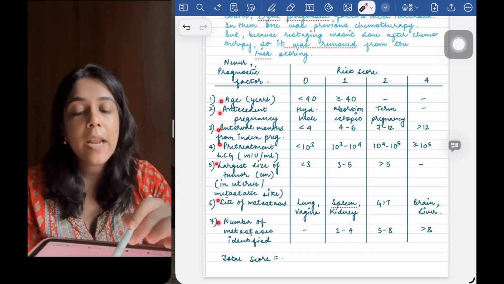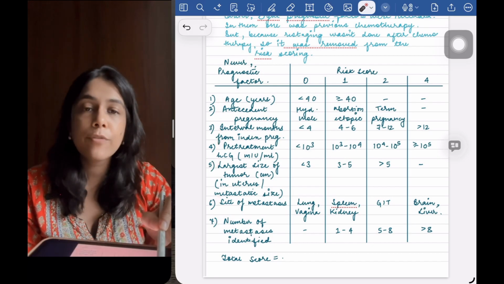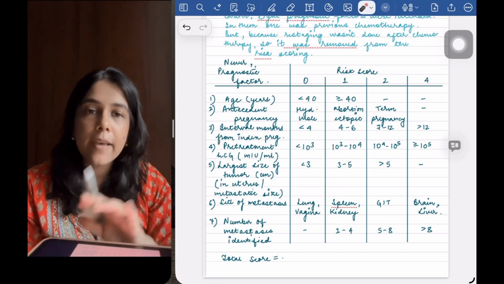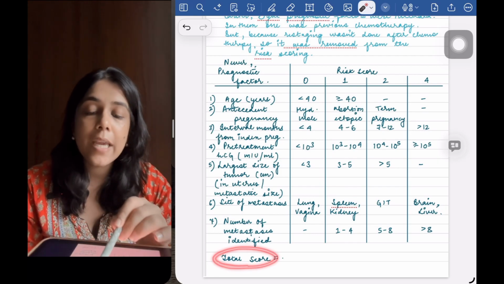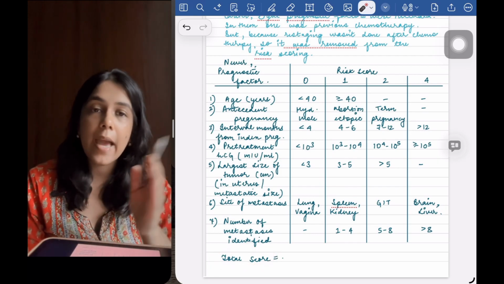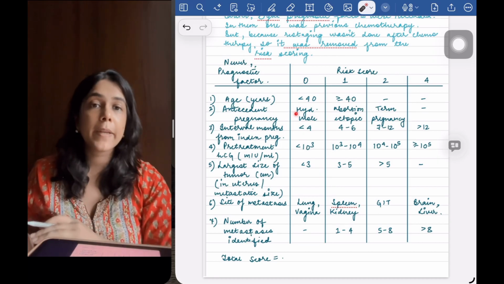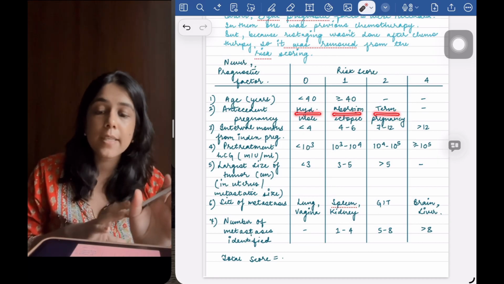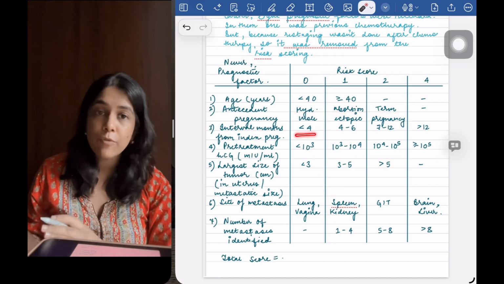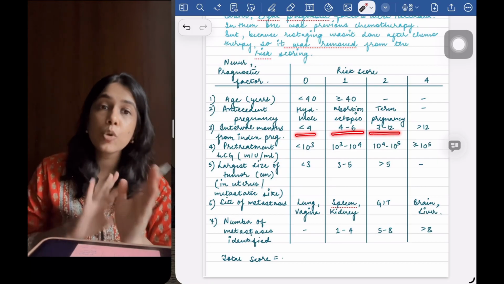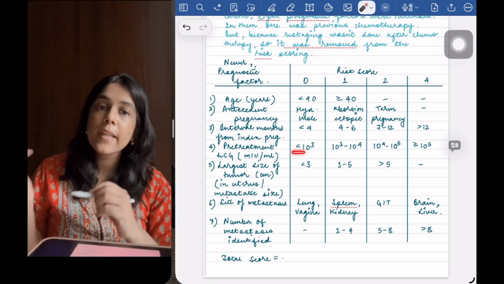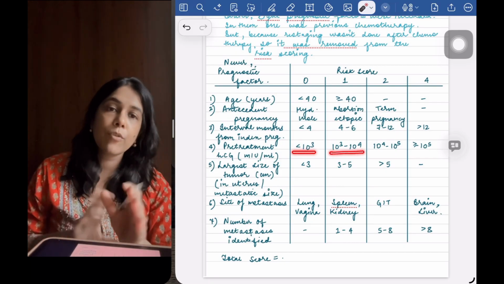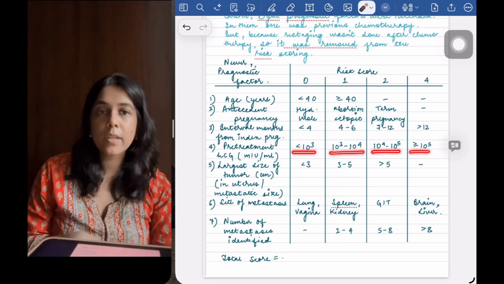And the scoring is given like 0, 1, 2 and 4. So we have to count this entire score on the basis of these 7 prognostic factors. As you can see, age is less than 40, more than 40. Antecedent pregnancy, whether it is molar pregnancy, abortion or a term pregnancy. Then interval months, less than 4 months, 4 to 7 months, 7 to 12 or more than 12 months. And then pre-treatment HCG, less than 10^3, 10^3 to 10^4, 10^4 to 10^5 and then more than 10^5.